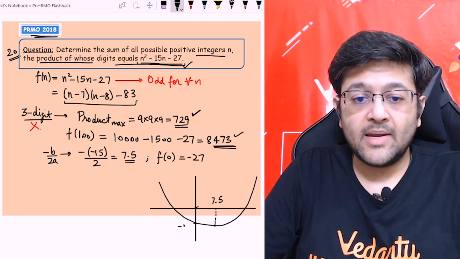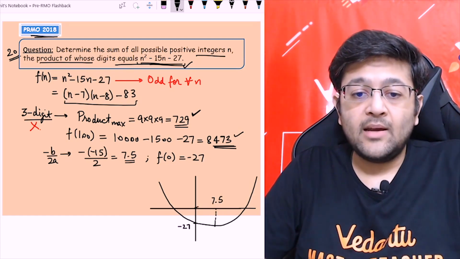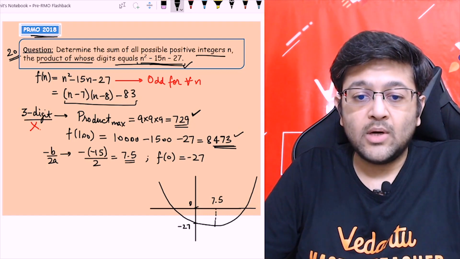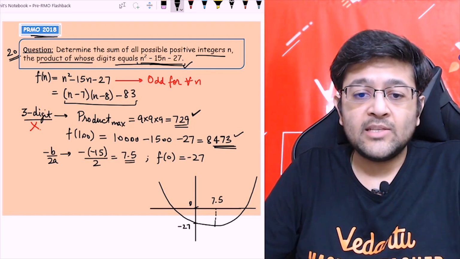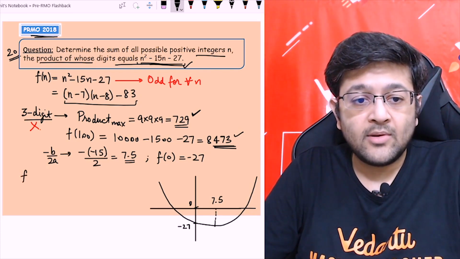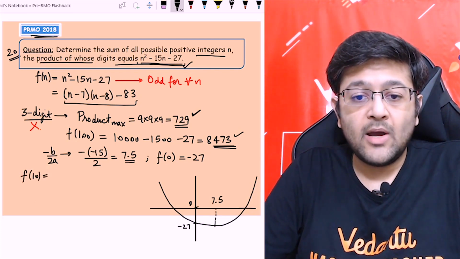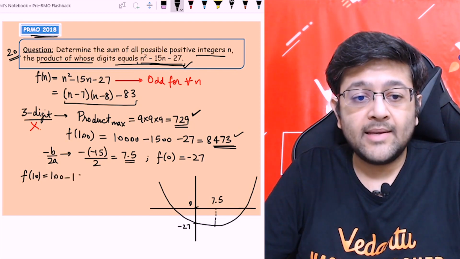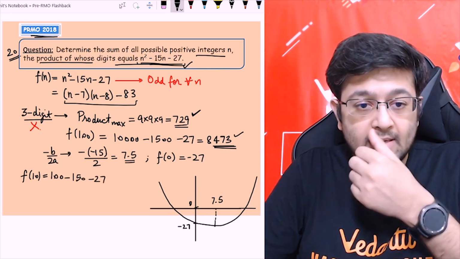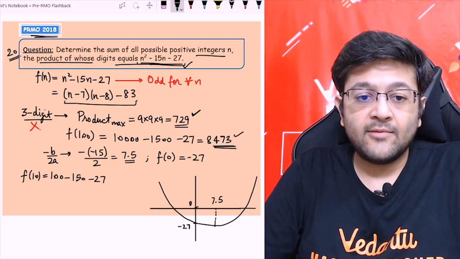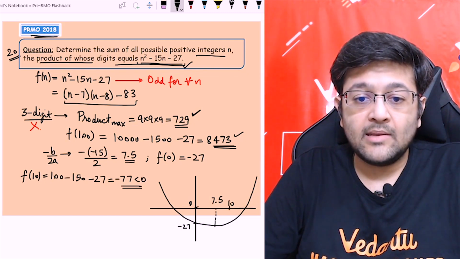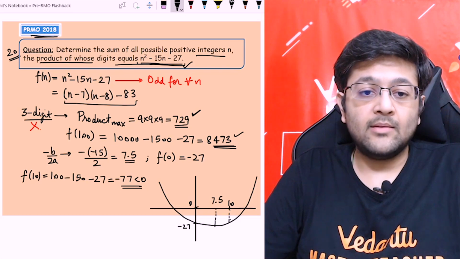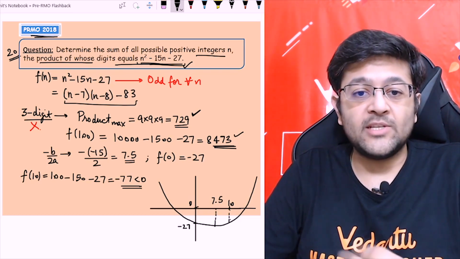At 0 the value is how much? Minus 27. So you'll get some idea. For the values from 0 to around 7.5, at least these values are negative. So there will be no single digit integer also. Let's check f of 10. F of 10 will be 100 minus 150 minus 27. You can clearly see this number is negative. It is minus 77. So 10 will be somewhere here, and it only means we have the option of 2-digit numbers now.